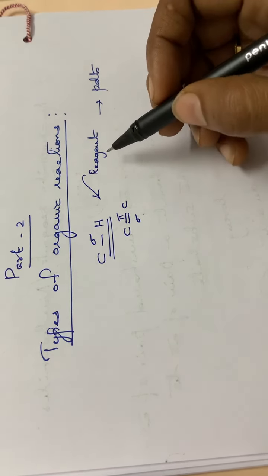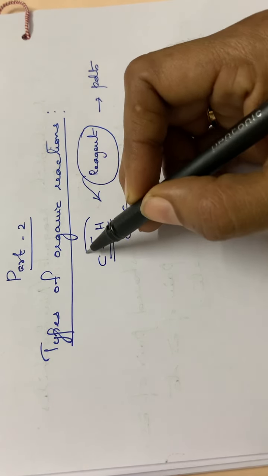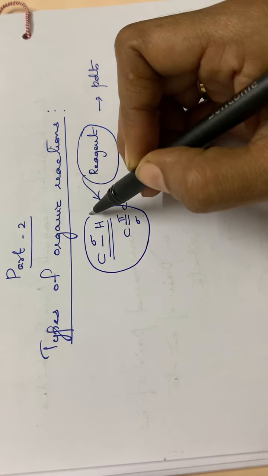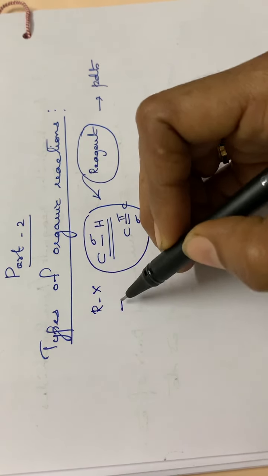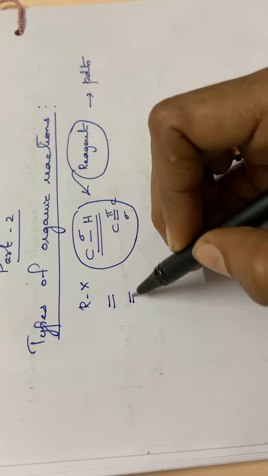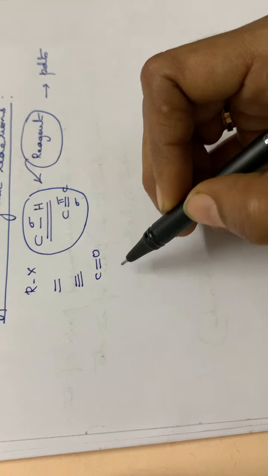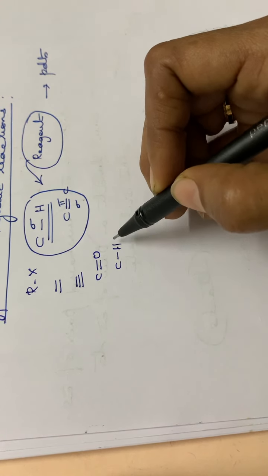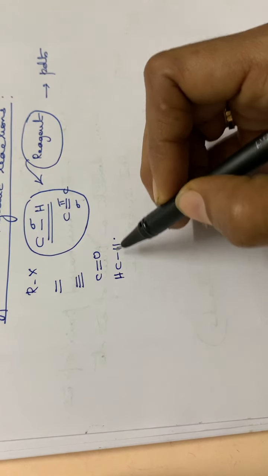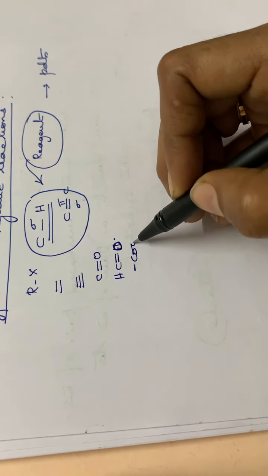So here the reagent will be attacking an organic compound. Sometimes this organic compound can be an alkyl halide, or it can be a double bonded compound, or a triple bonded compound, or it can be a C double bond O keto group, or it can be an aldehyde group, CH double bond O, aldehyde group, or it can be an acid group, isn't it?